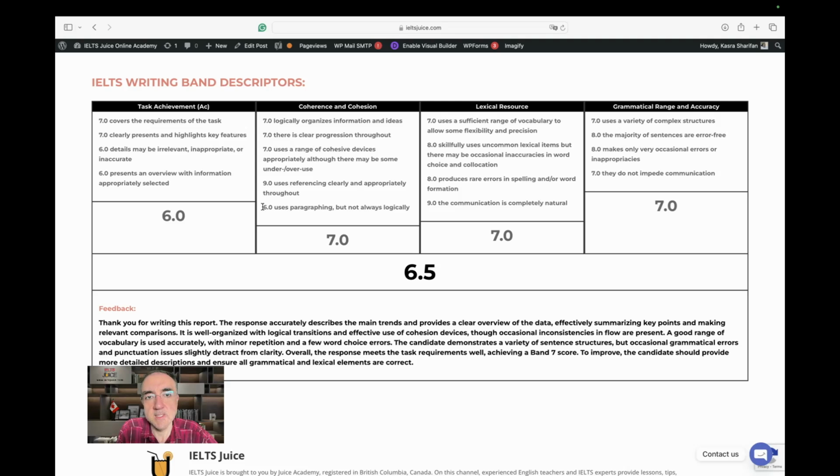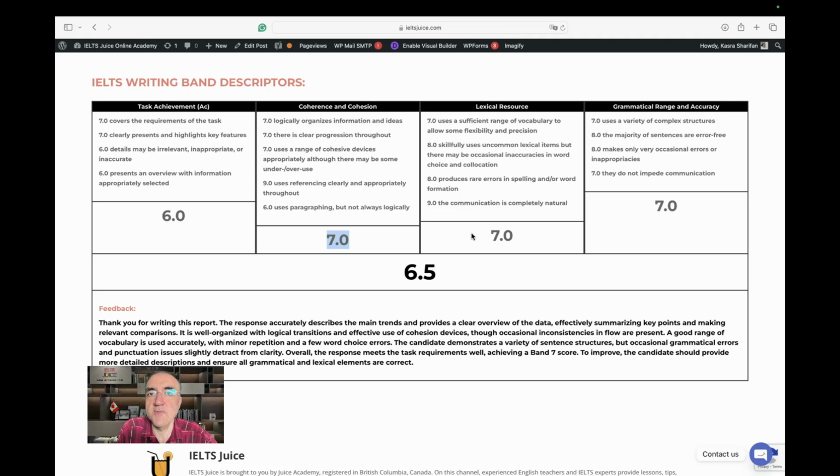Still, paragraphing had some little issues. We had one sentence paragraphs. We also had a paragraph without a topic sentence. But at task 1, you see it's not effective, but it prevents you from going further than this. So this is the maximum you can get for coherence and cohesion.